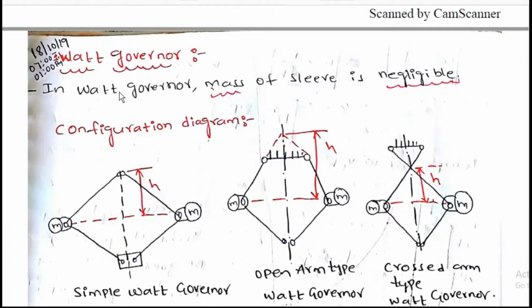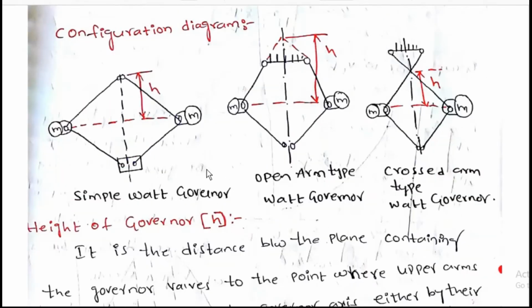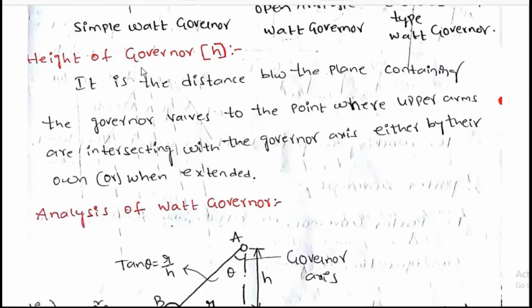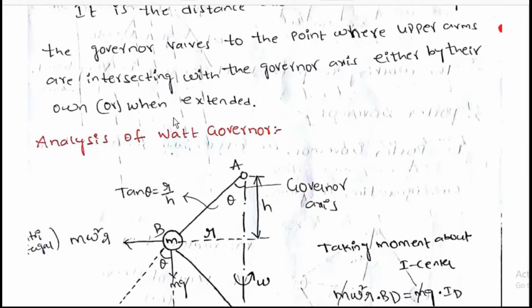Watt governor. In Watt governor, mass of sleeve is negligible. Configuration diagram: simple Watt governor. If it is open arm, it is open arm type Watt governor. If it is like this, then crossed arm type Watt governor. H is measured from the masses to the point of intersection. H is the height of governor. It is the distance between the plane containing the governor balls to the point where the upper arms intersect with the governor axis, either by their own or when extended.